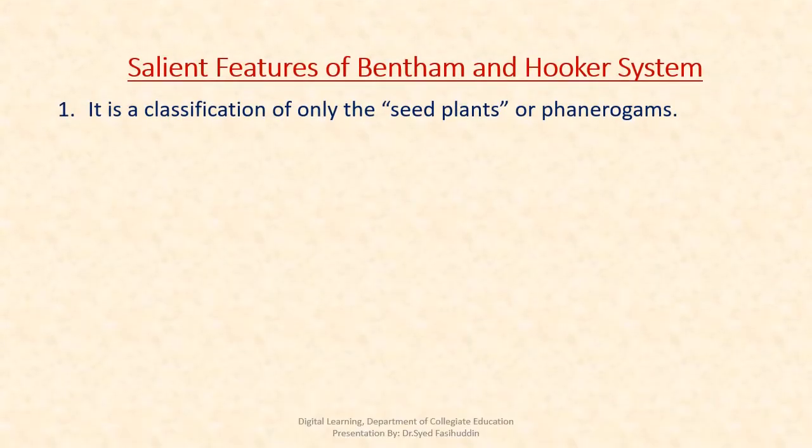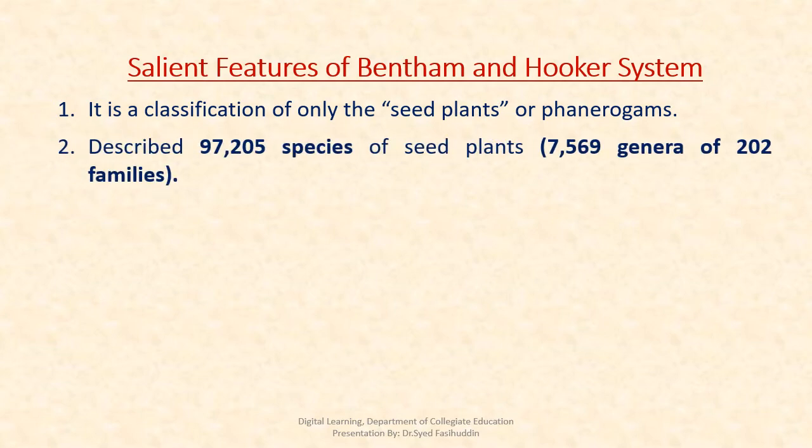The salient features of Bentham and Hooker system. It is a classification of only the seed plants, that is phanerogams. They described about 97,205 species of seed plants belonging to 7,569 genera of 202 families.